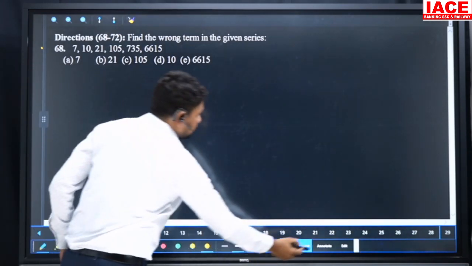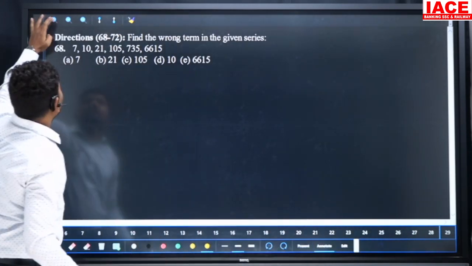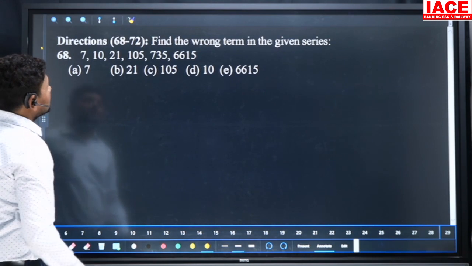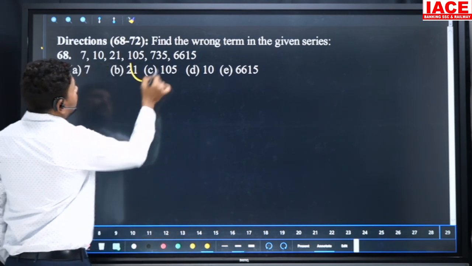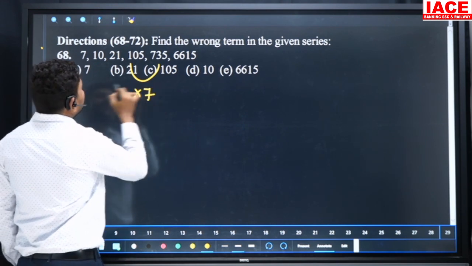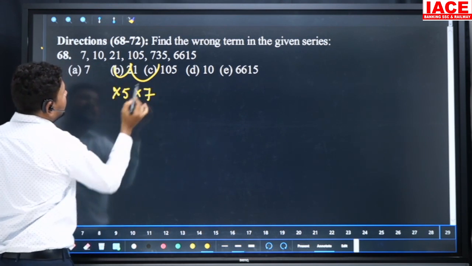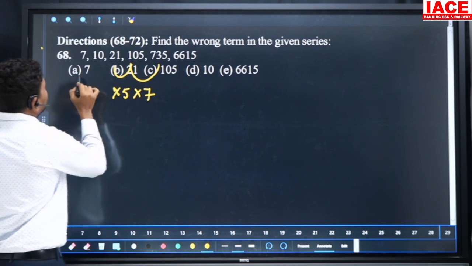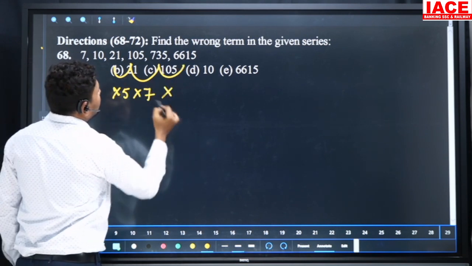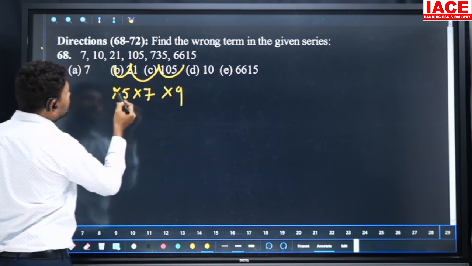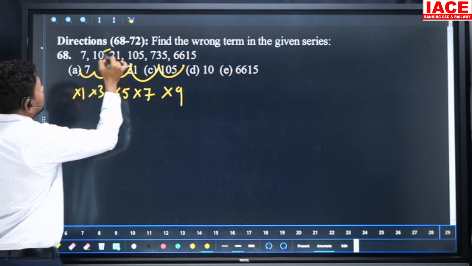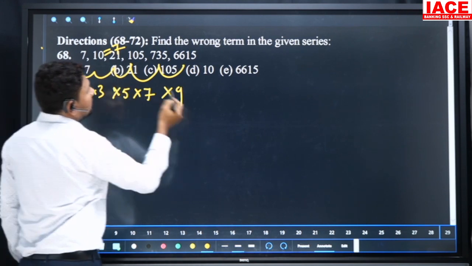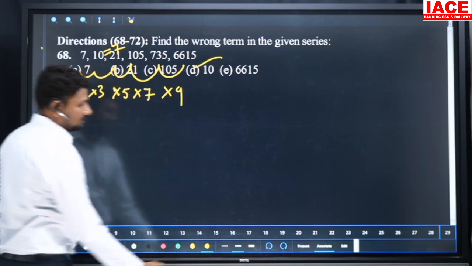And we have a number series, finding a wrong number in the series here. So you can observe the question here. 105 to 735, it is a 7 times, and 21 to 105, it is a 5 times. And look at here, 9 times. 975, it should be 3 times, and it should be 1 time. 7 into 1, it should be 7. Then our option is, what is the wrong number? D is the wrong number.